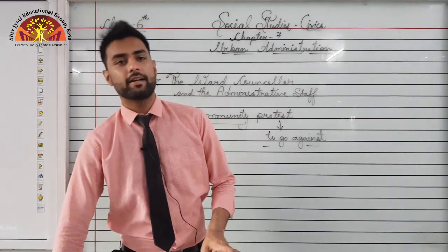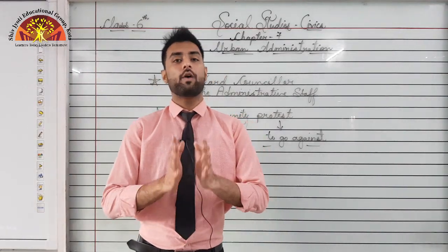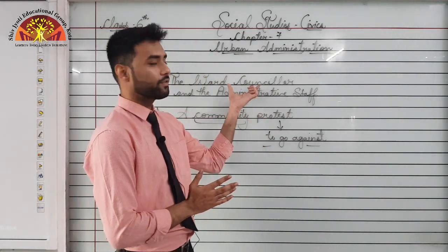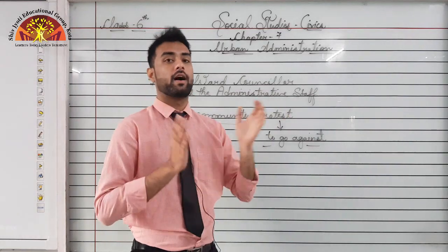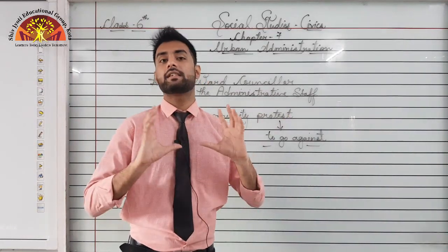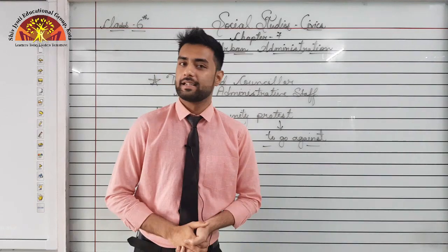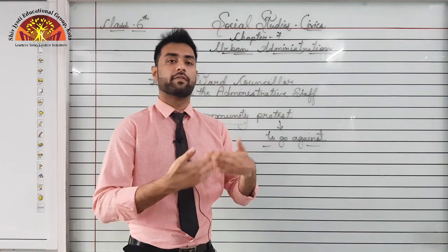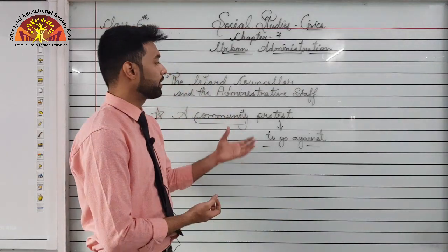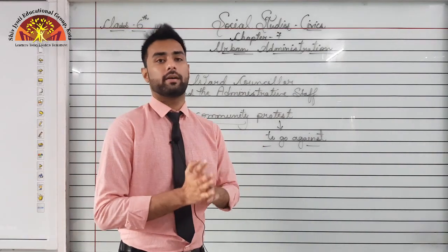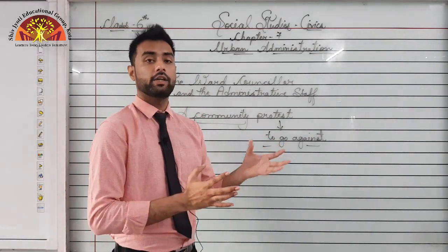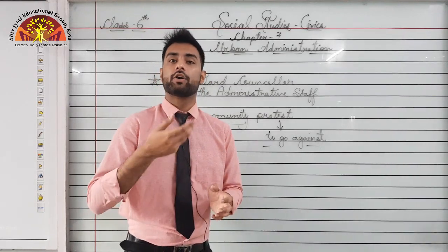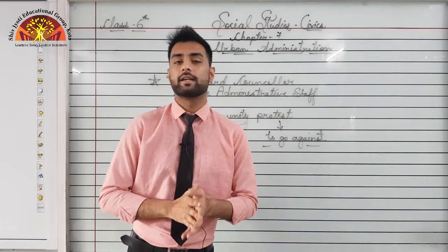In this story, students, we learnt a very simple thing: how does the municipal corporation function? The city is divided into wards. Every ward has a ward councillor and an administrative staff. The ward councillors solve the problems of their ward, as well as form committees to solve the problems of the entire city. The municipal corporation collects taxes from the people and uses that money for the welfare of the people. We also learnt about community protest: if something is wrong in your society, you can have a protest. This is your duty as a citizen to raise your voice against the government, because it is our power to criticize the government whenever we see that something wrong is being done.